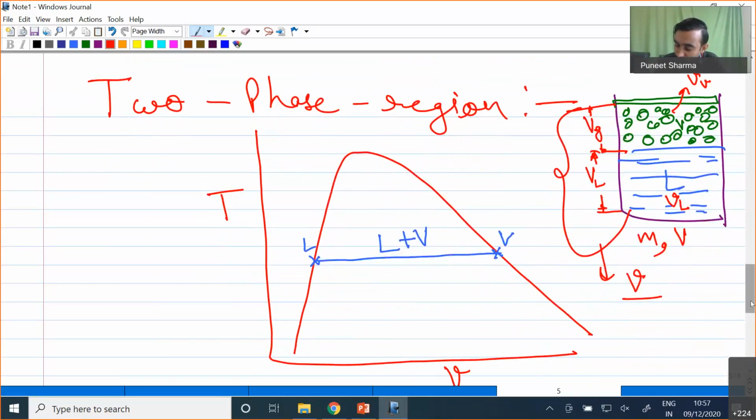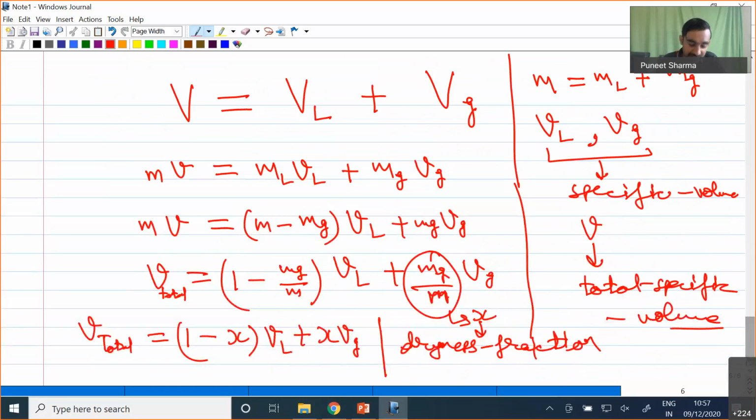Now I will stop at this point, and I will take up this discussion further in the discussion of the two-phase region, because here we have some very important points which I need to specify. It's now time for your next lecture, so that's why I am stopping at this point.